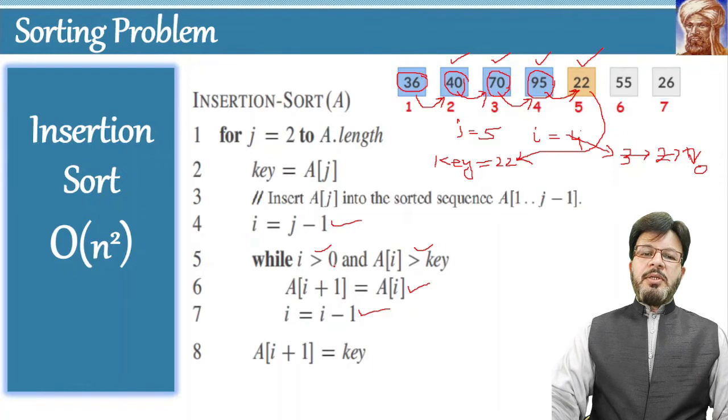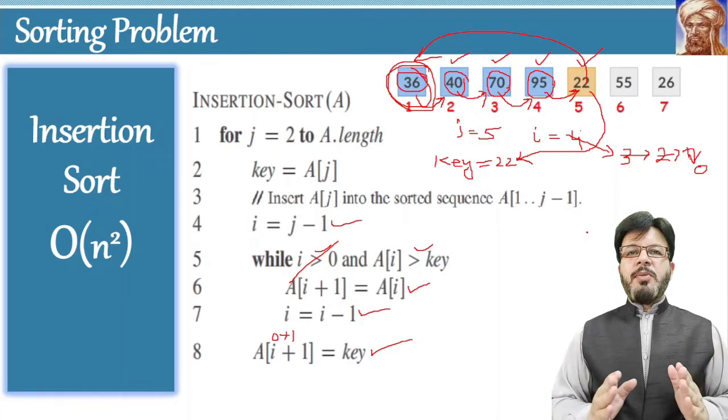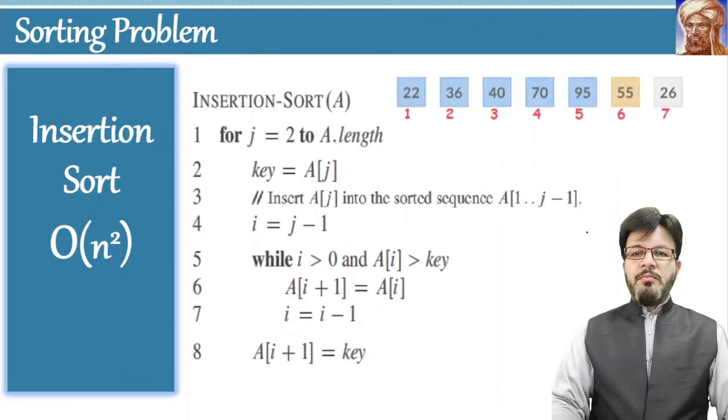So 0 is not greater than 0. So this condition is false. So the loop will stop now. Now we will come to this instruction. What will this instruction do? As the value of I is 0, therefore 0 plus 1 is 1. So at the location 1, which is this location, we will store the 22. Therefore the 22 will move over here, and the resulting list is sorted up to the point 5 as shown over here.